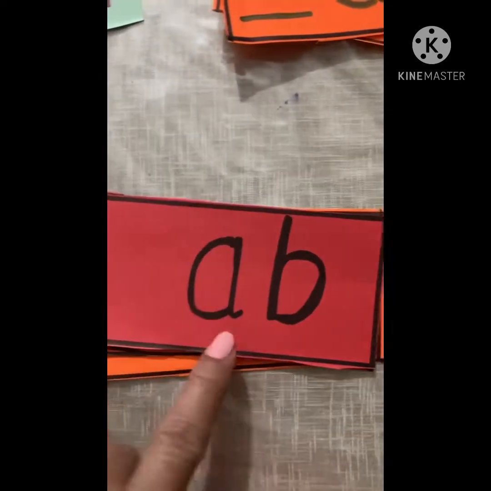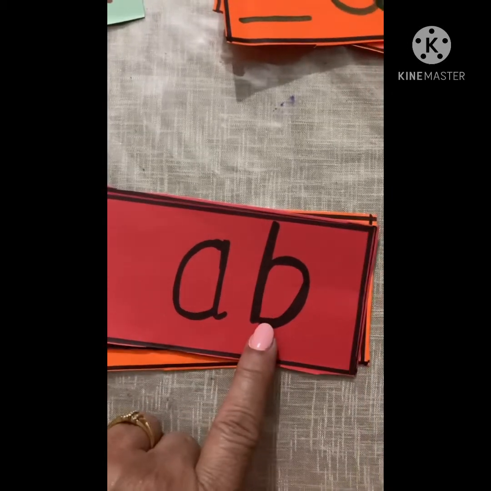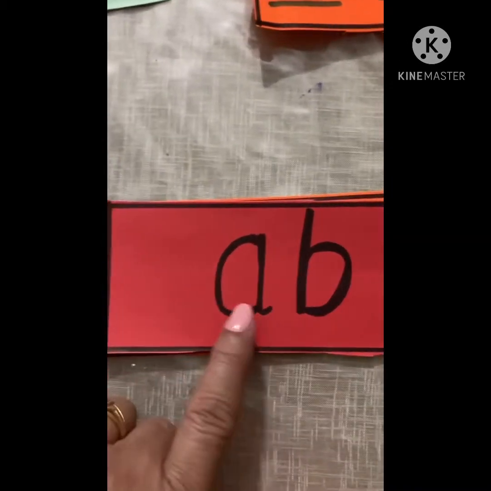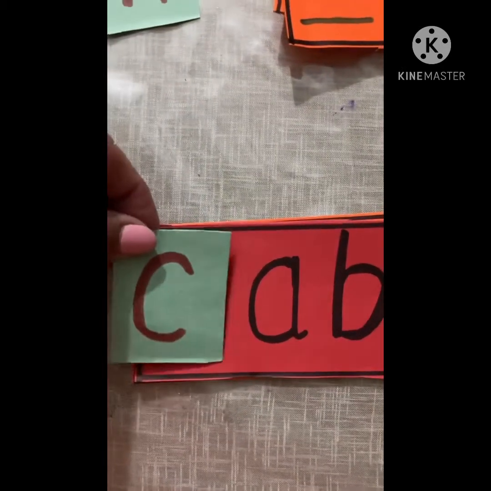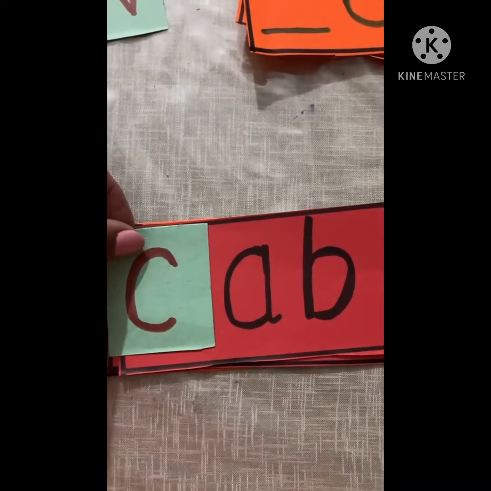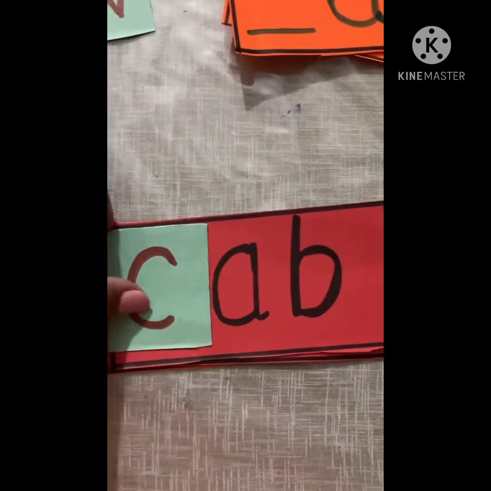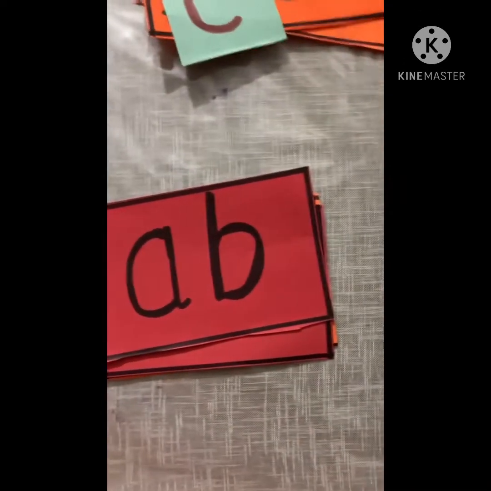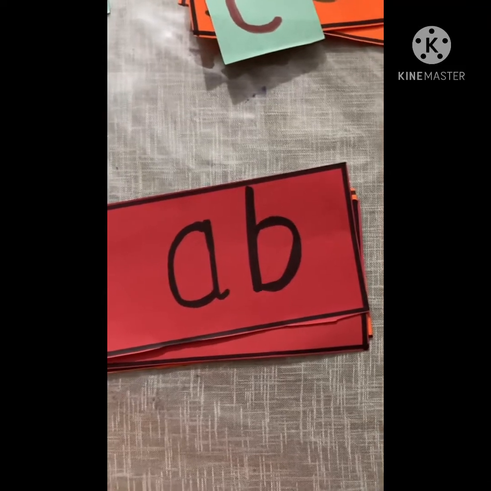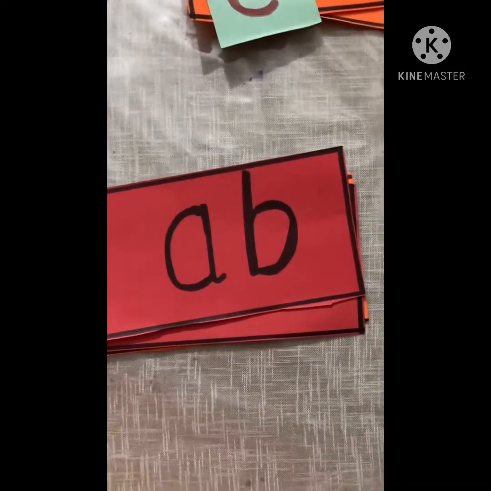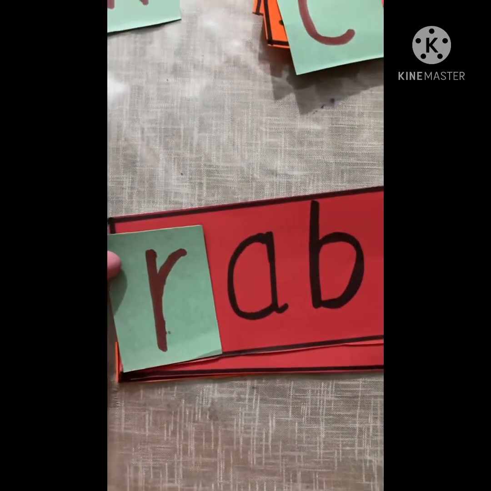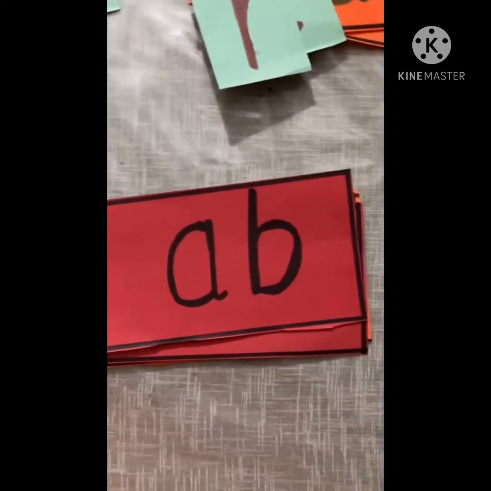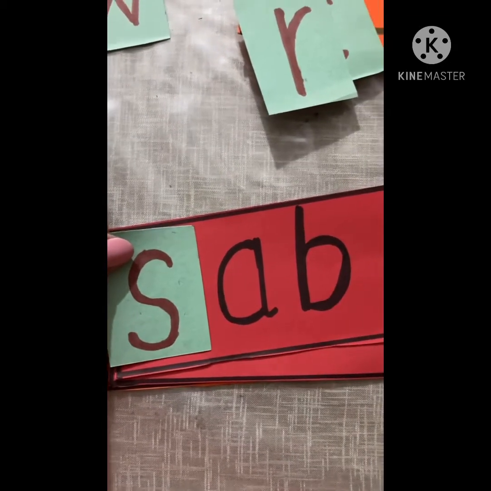Now we have ab family words, or words with ending sound ab. We can place C over here and we will get the word cab. And again, if we place R, rab, and S-A-B, sab, like this.